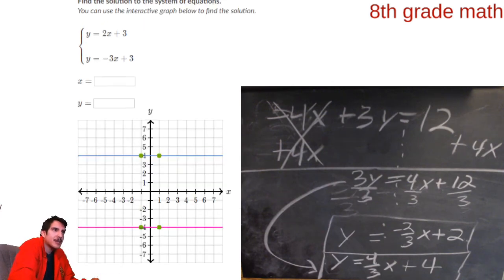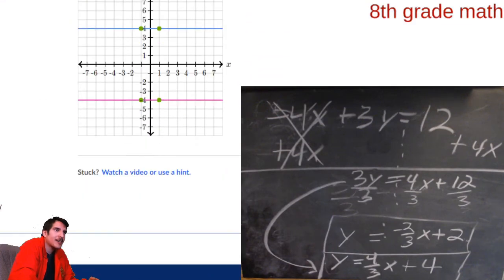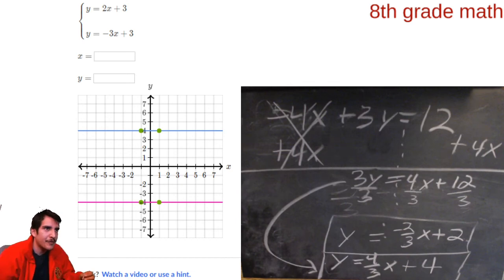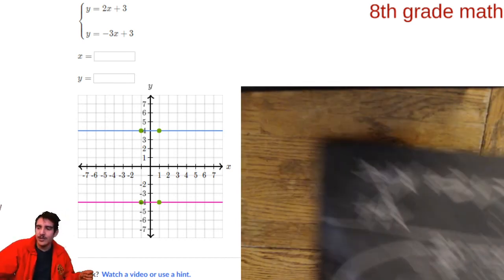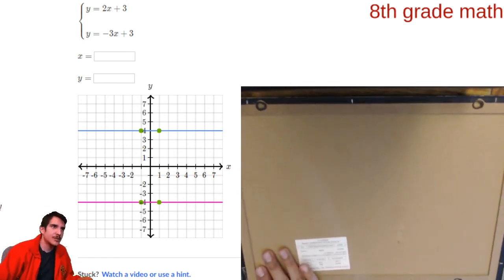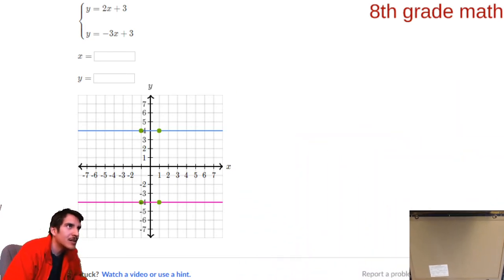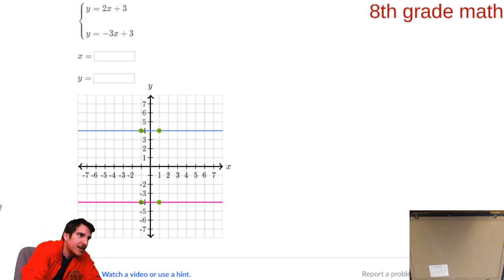Okay, so we're going to keep graphing. Oh, thank goodness they gave us this slope-intercept one, because these are easier to graph. In fact, I'm going to turn this over and just shrink it. Because now, let's graph our lines. They're already ready to graph. 2x plus 3 is the first one. So plus 3, that means we're going to begin with 3. And a slope of 2...